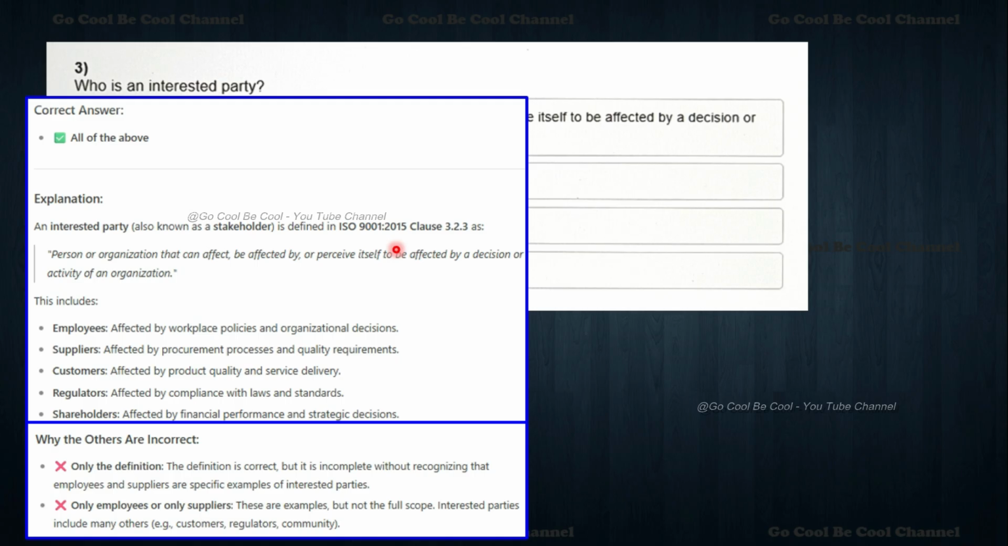It is defined in ISO 9001:2015, clause number 3.2.3, as persons or organizations that can be affected by, or perceive themselves to be affected by, the decisions or activities of an organization. This includes employees affected by workplace policies and organizational decisions, suppliers affected by procurement processes and quality requirements, customers affected by product quality and service delivery, and regulators affected by compliance with laws and standards. Stakeholders are affected by financial performance and strategic decisions.